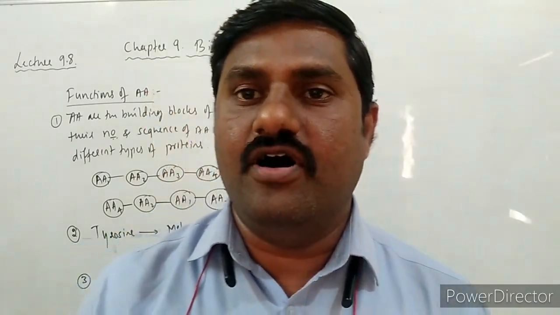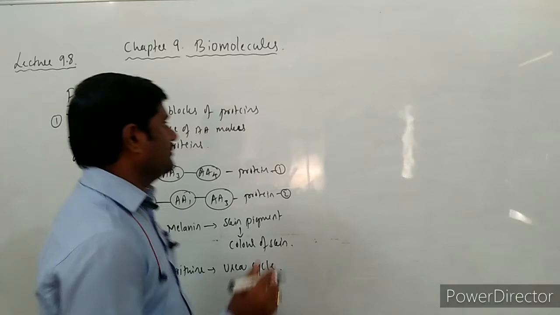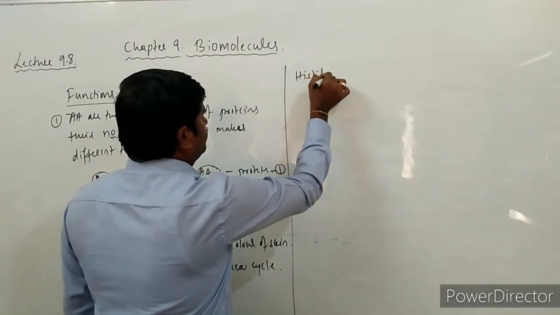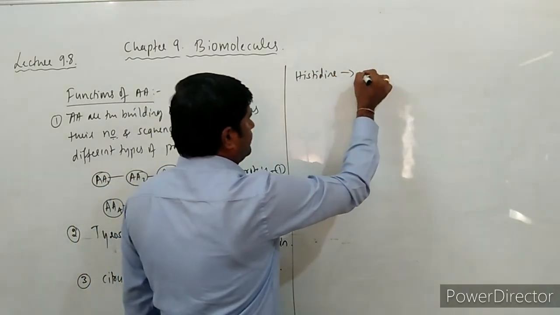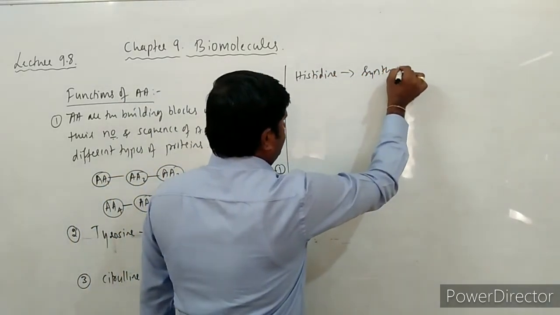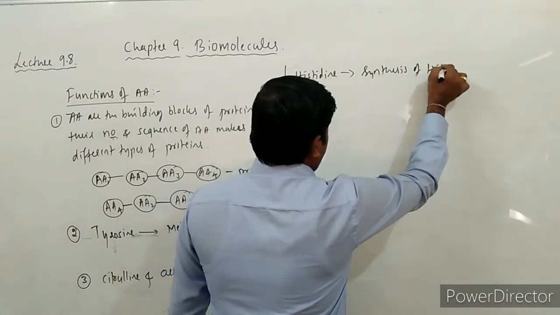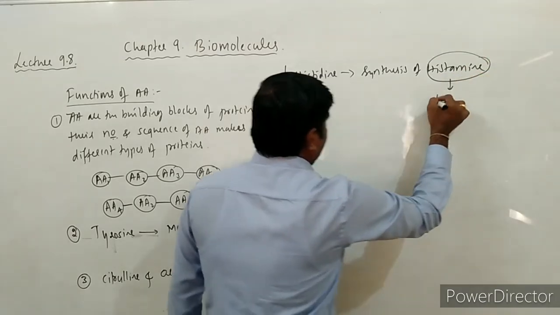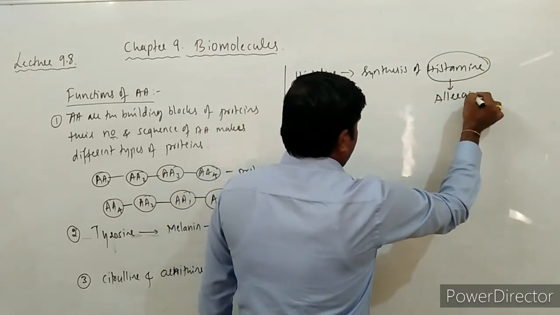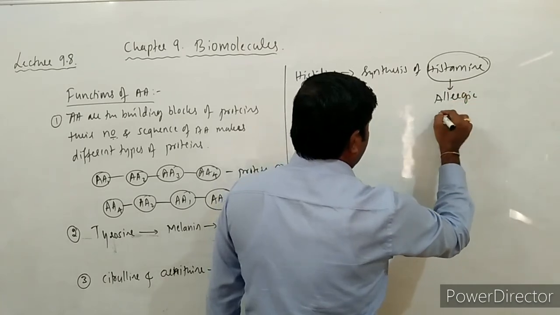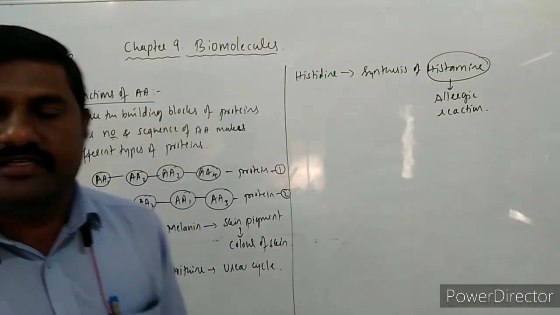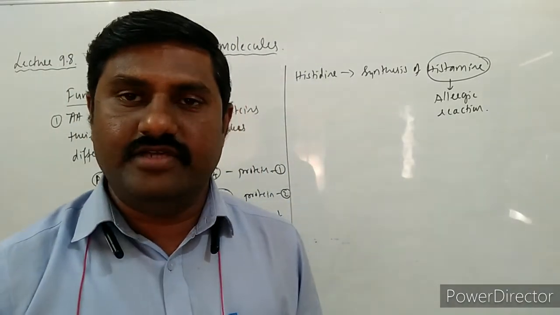And the next one, histidine, helps in the synthesis of histamine, which is released during allergic reaction.